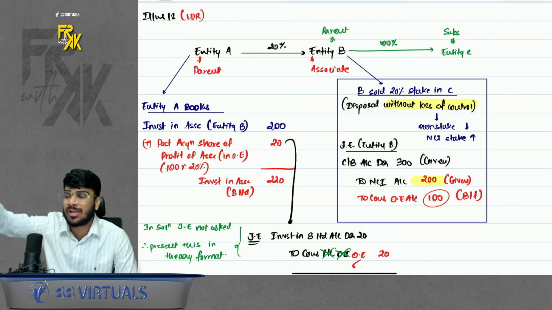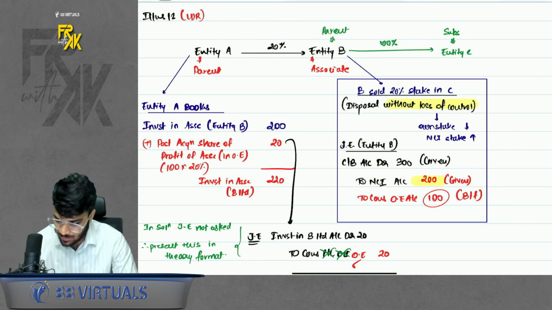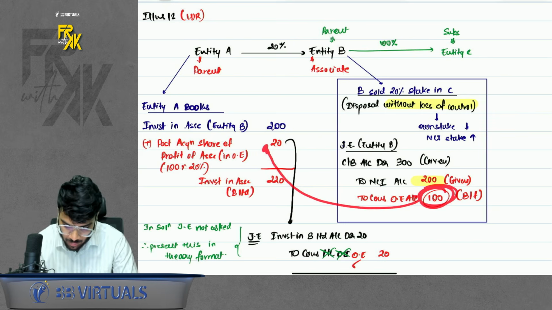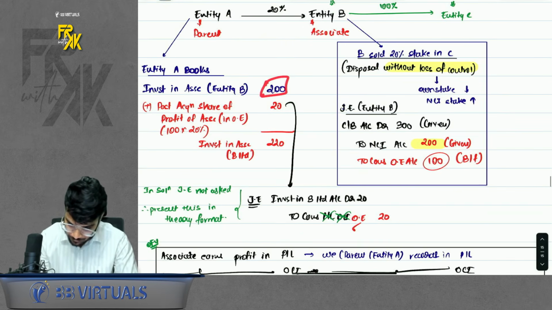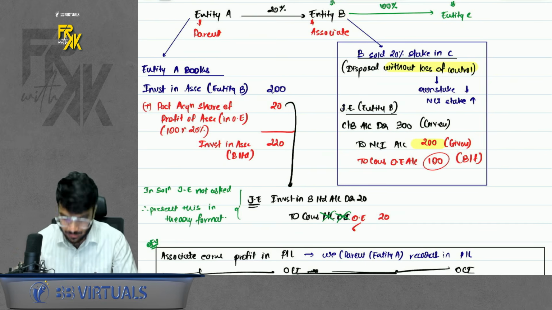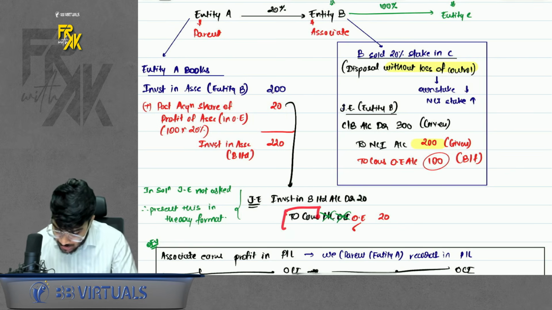As soon as the associate books a profit, the parent will say, give me my share. So the associate booked a profit of 100. Parent records its share of rupees 20 in the value of investment. This is how it is interlinked. So if you want to pass an entry for this, you will say investment in B Limited, because the value of investment increases, to consolidated other equity.